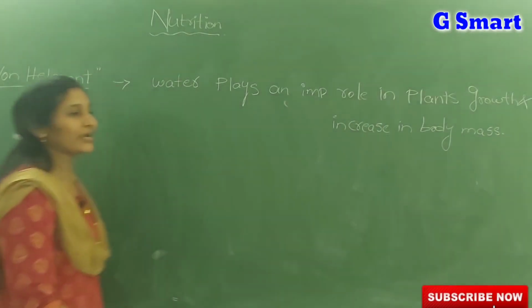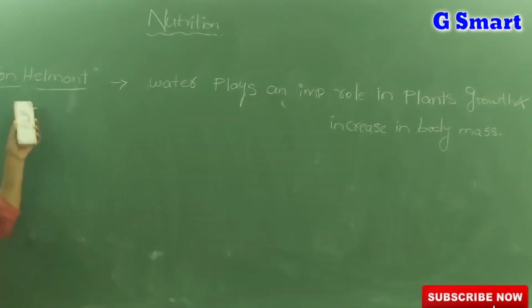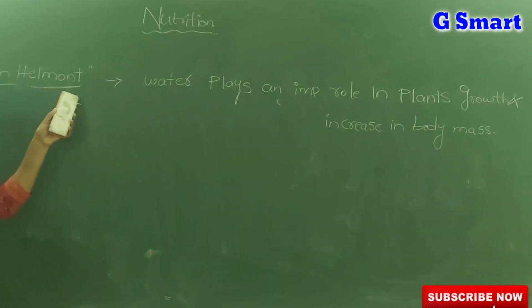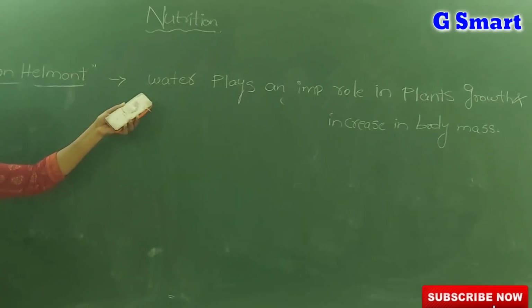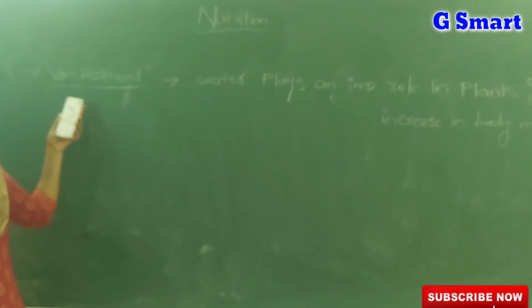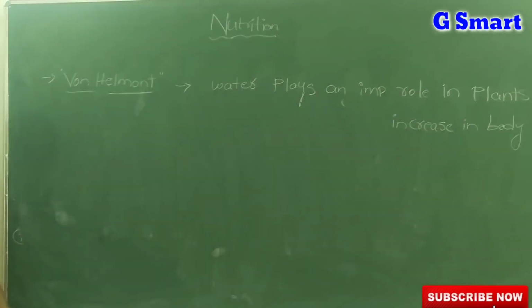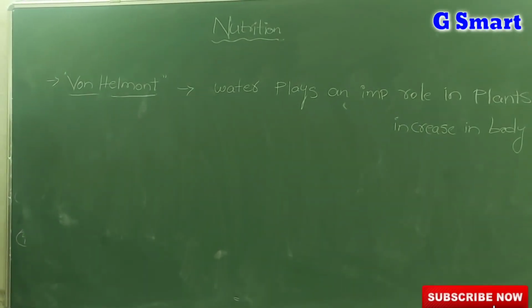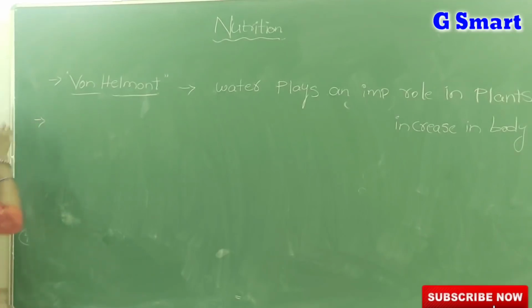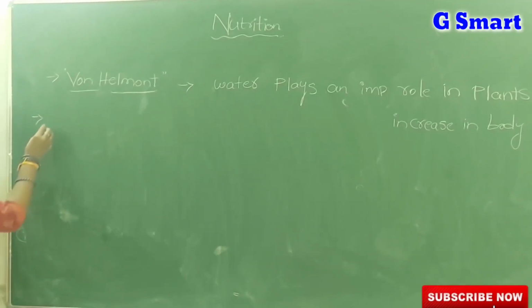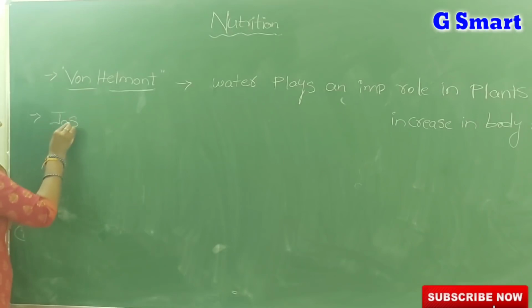So if he asked a question, who was the scientist who tells that water plays an important role in plant growth, means who is that, amma? Von Helmont. By conducting the experiments, he revealed that water plays a major role in the plant growth as well as to increase the plant body mass. Then next scientist, the very important, Joseph Priestley.